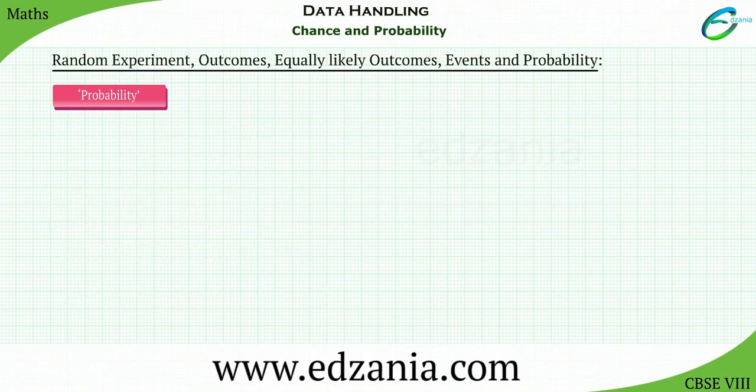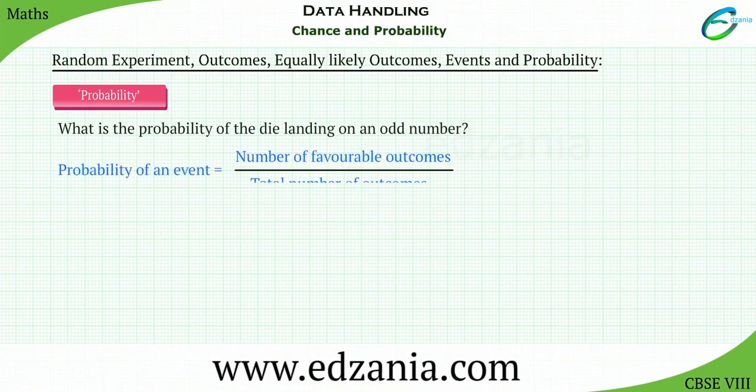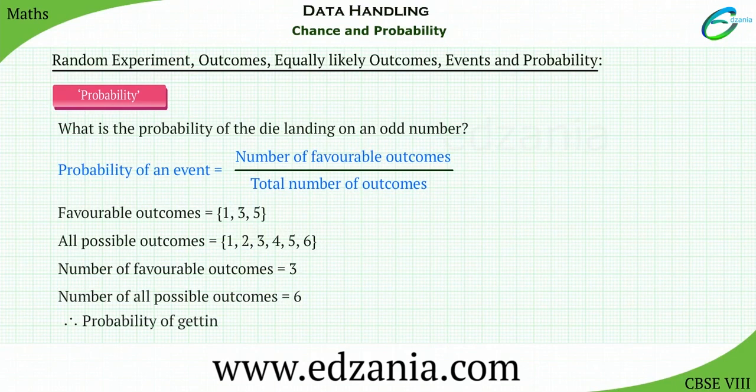Let's take the example of a die. What is the probability of the die landing on an odd number? Here, the odd numbers are 1, 3, and 5. Therefore, the number of favorable outcomes is 3. As there are 6 numbers on the die, the total number of outcomes is 6. Thus, the probability of the die landing on an odd number is 3 over 6, which is equal to 1 over 2.